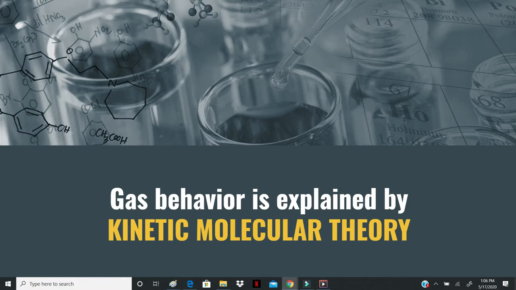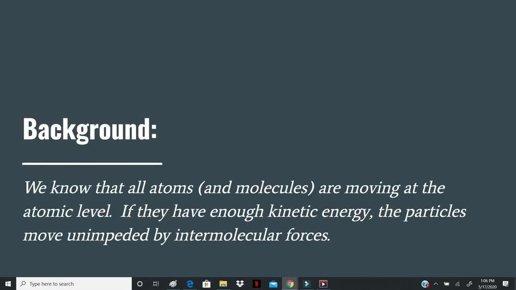Our understanding of gases is based on something called kinetic molecular theory. The details of that aren't hugely important, but you ought to have some background, so I'm going to take a couple of minutes to go through that first. So first of all, we have to remember that all matter is made up of very small particles called atoms and molecules, and that these particles are moving at the atomic level.